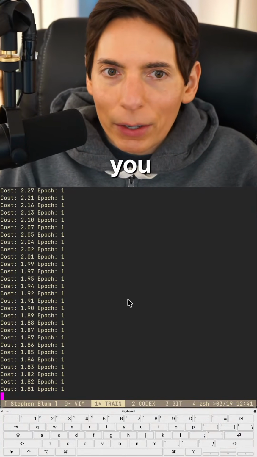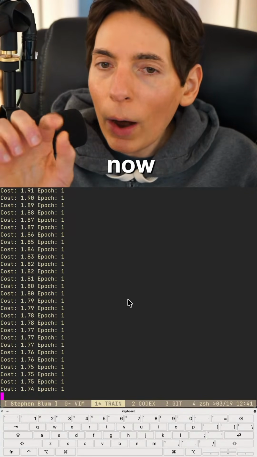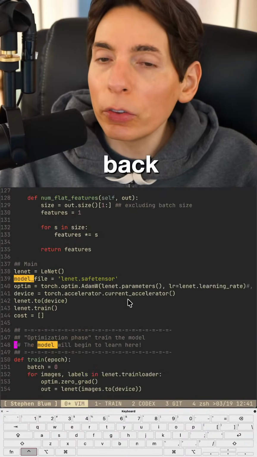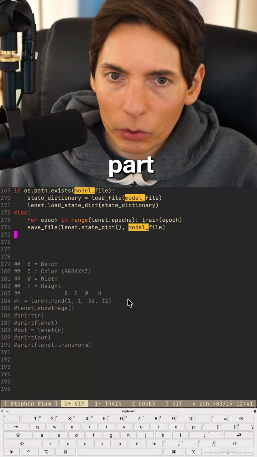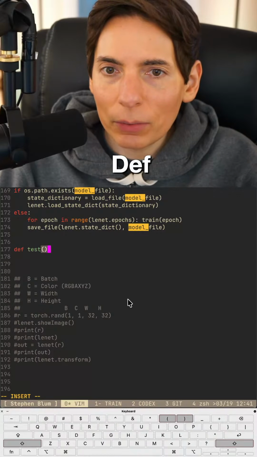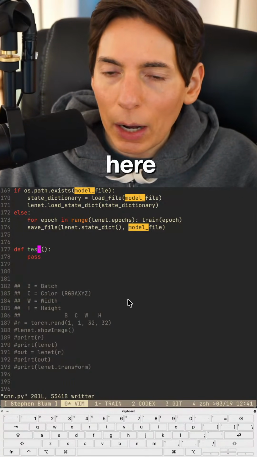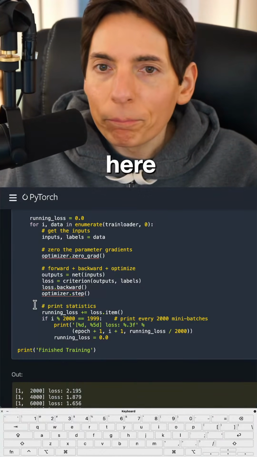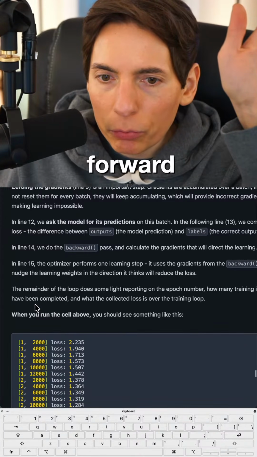All right, you guys. It's running, it's learning. So now, while it's learning, we're going to update our code. We're going to jump back to the tutorial, and we're going to start working on the test part. So this will be def test right here. Perfect. Okay. So let's go over here. All right. So continue on forward.